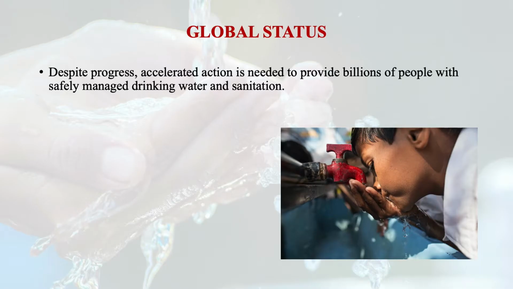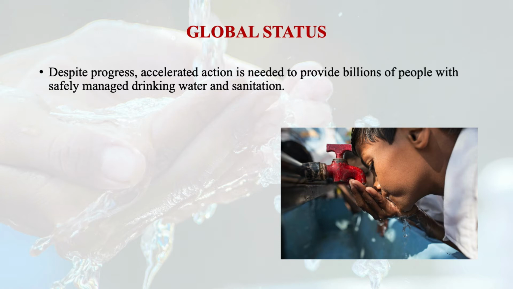When we look into the global status and progress, how much progress so far has been made in this direction, that achieving SDGs, that target of goal number 6. Despite those, we have a number of progress, a number of accelerated actions.